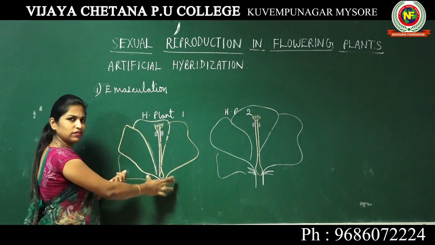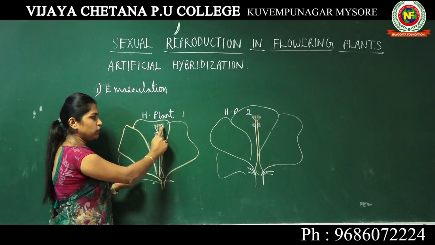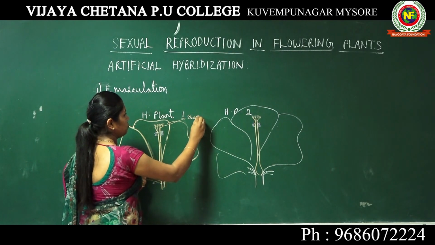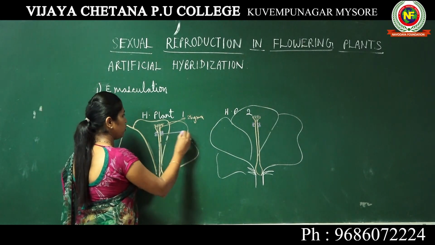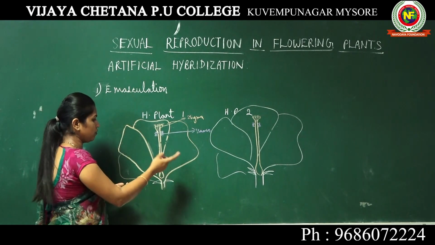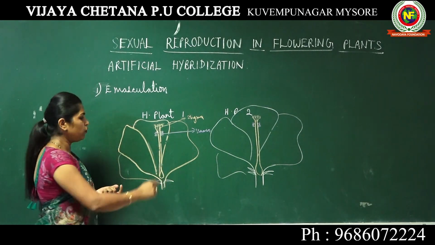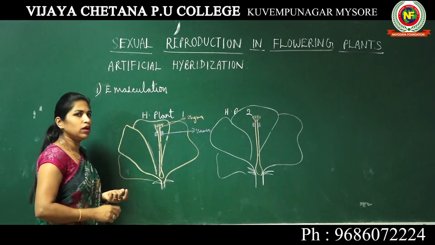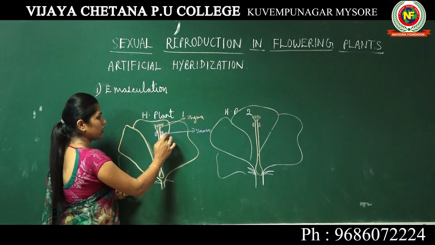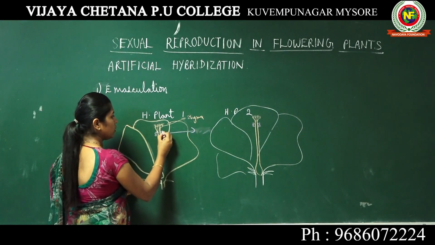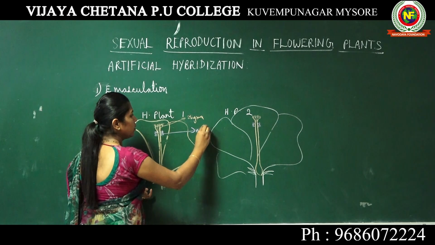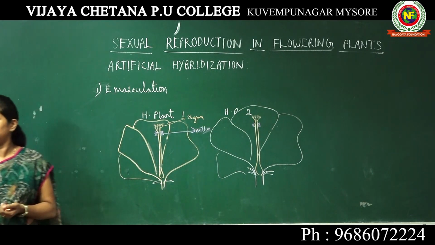Since hibiscus is a bisexual flower, here is your stigma and this is your stamen. Other parts you are already aware of. This is the style and this is the ovary. We are not worrying more about the style and ovary. All that we are concerned with here is the stigma and the stamen. In the stamen, we are also concerned about the anther. This tip portion of the stamen is the anther, and inside the anther you have pollen grains.